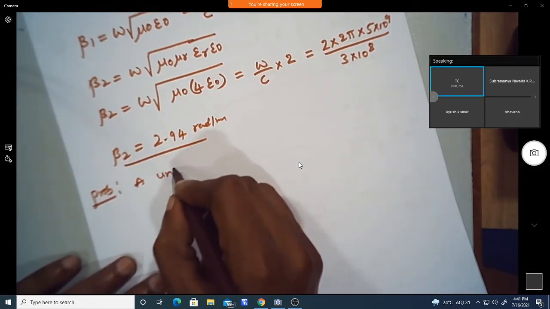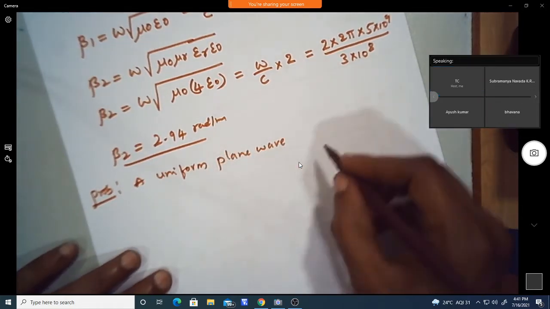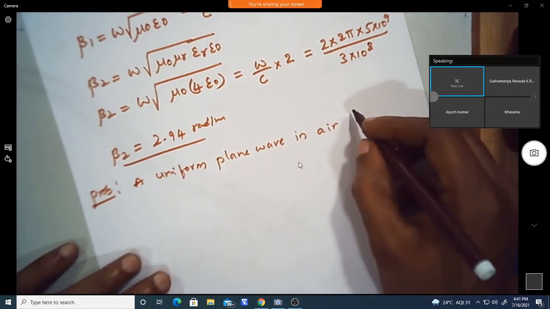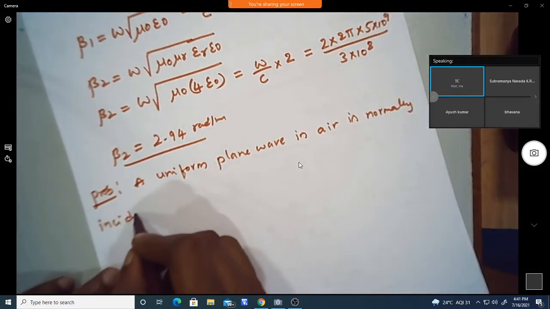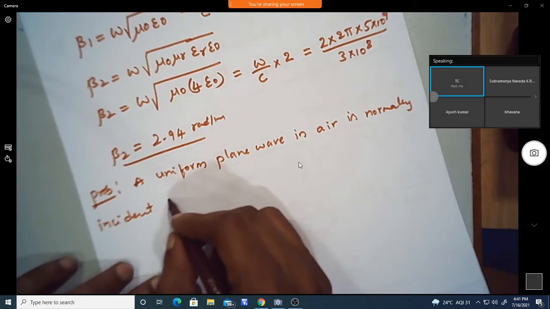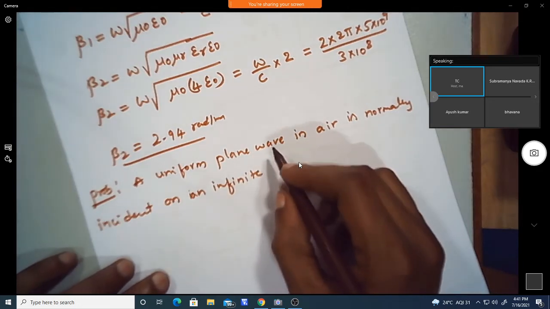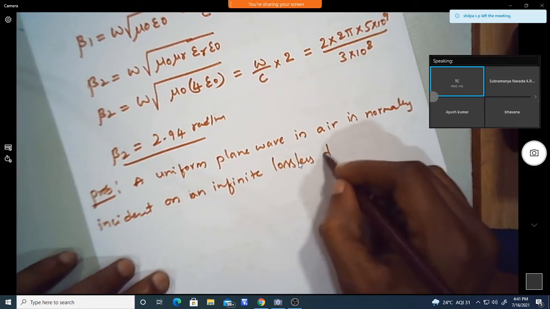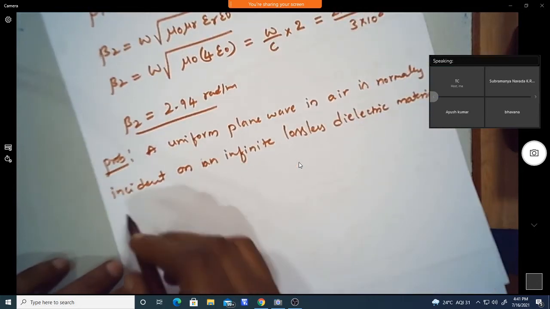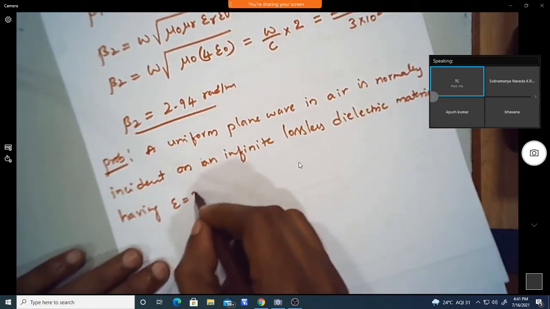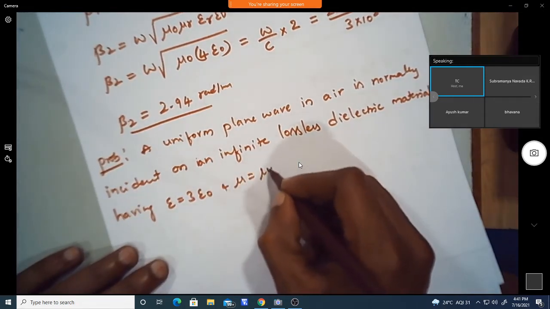A uniform plane wave in air is normally incident on an infinite lossless dielectric material having epsilon equal to 3 epsilon naught and mu equal to mu naught.